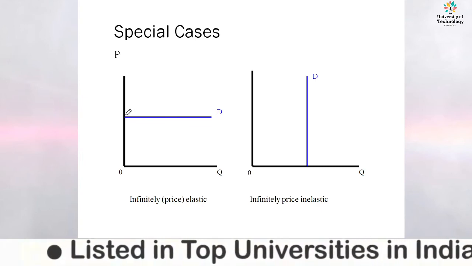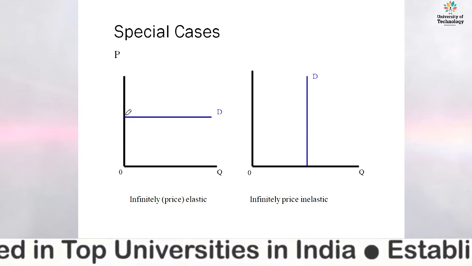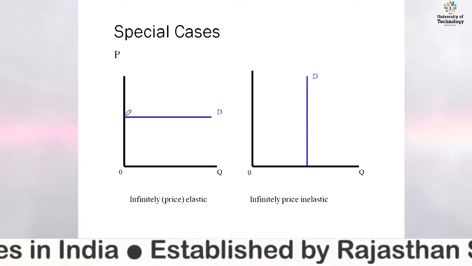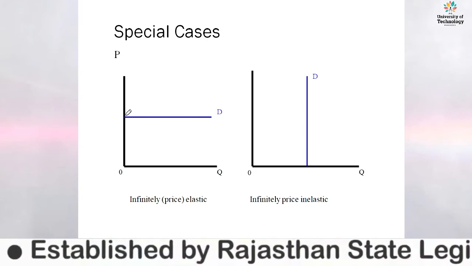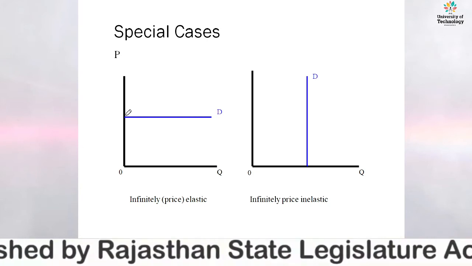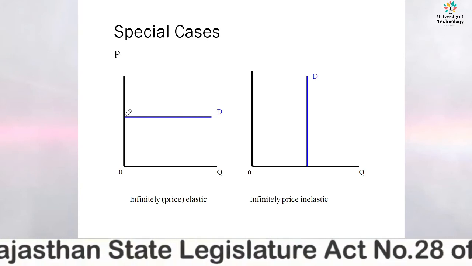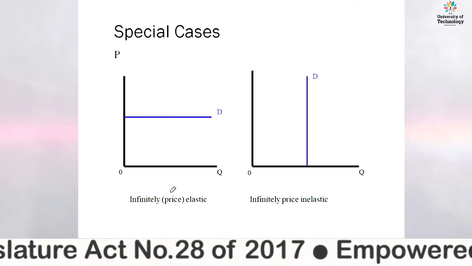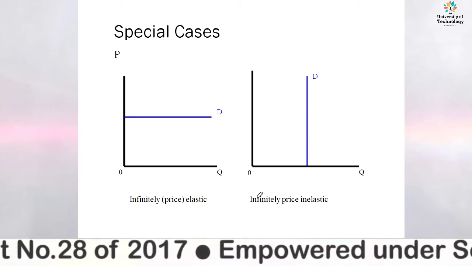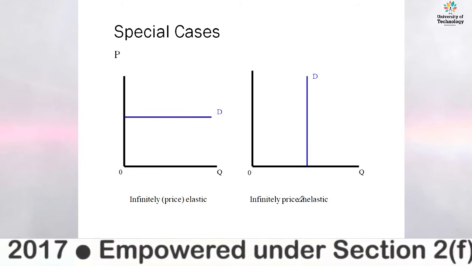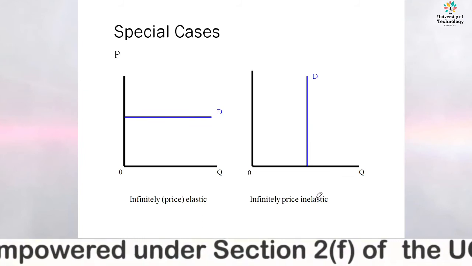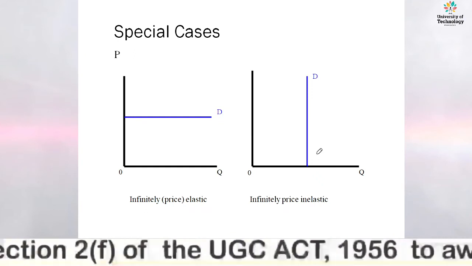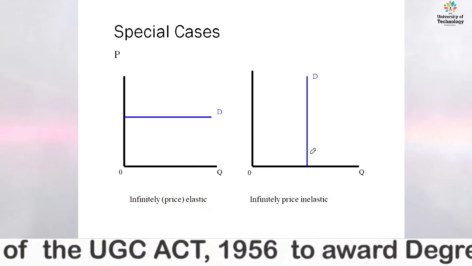It means the EP value is infinite, and the change in demand is infinite even if there is no change in the price, and so it is infinitely price elastic. What is infinitely price inelastic? Here there is a change in price, but the quantity demanded for that product is not changed.